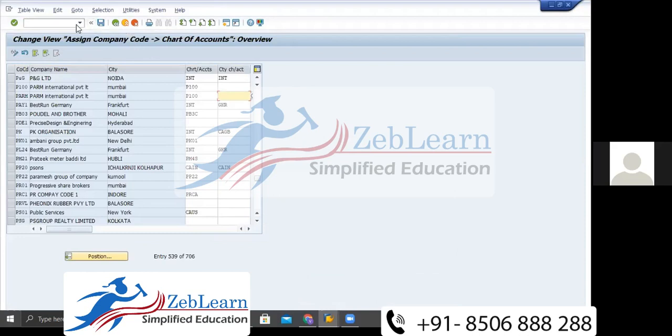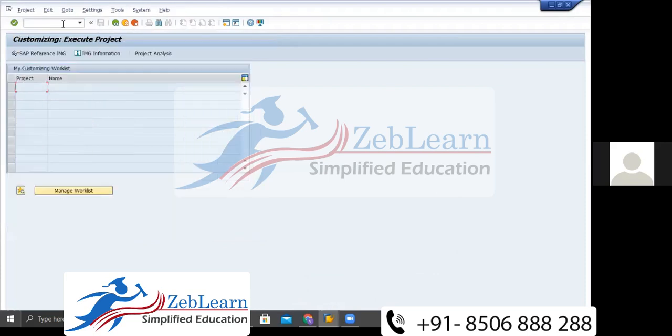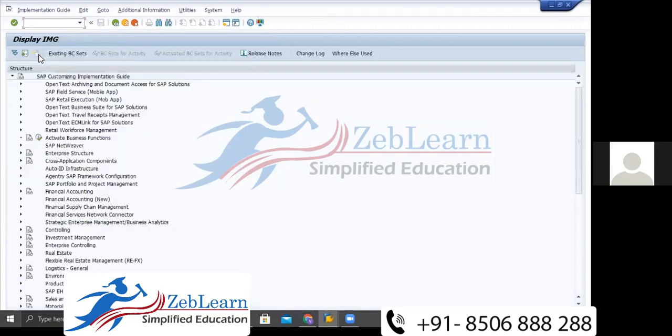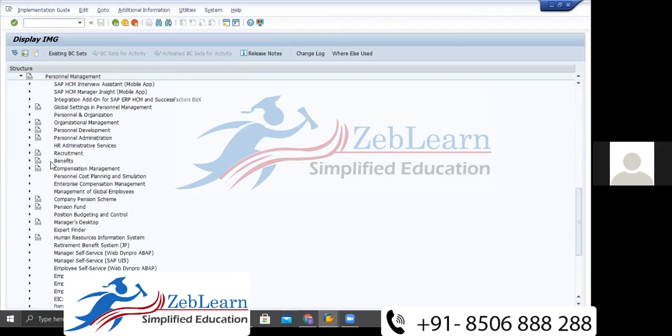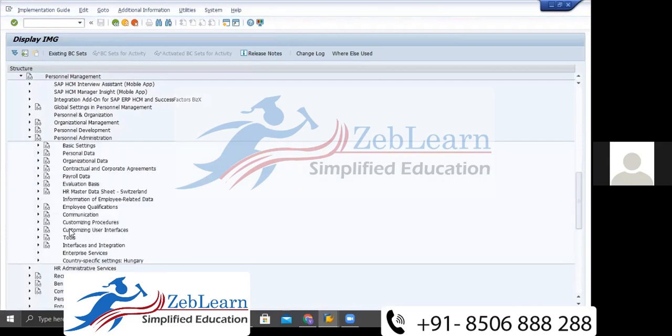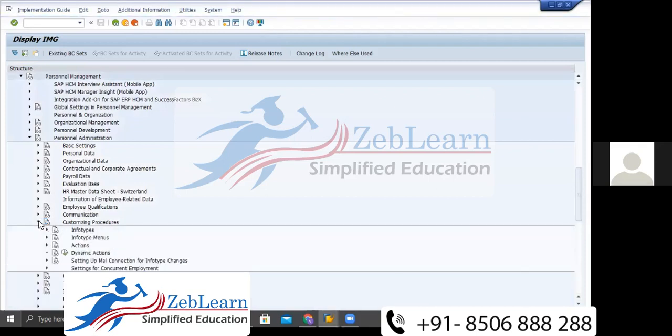First we go /n SPRO enter, then select SAP Reference IMG, then select Personnel Management, then Personnel Administration, then Customizing Procedure, then Action.